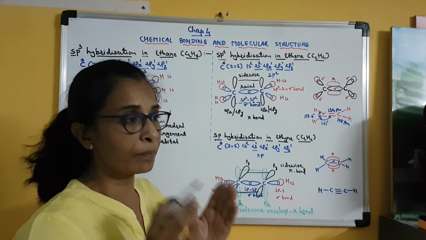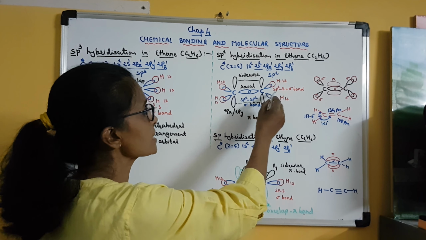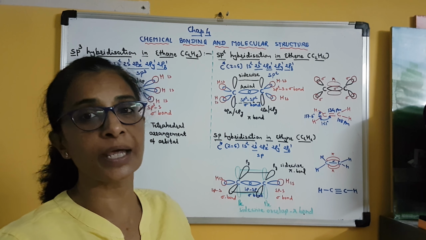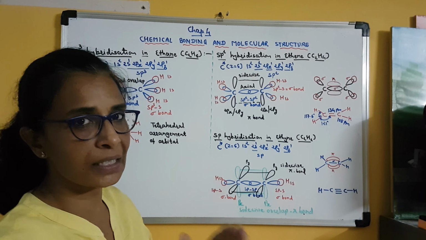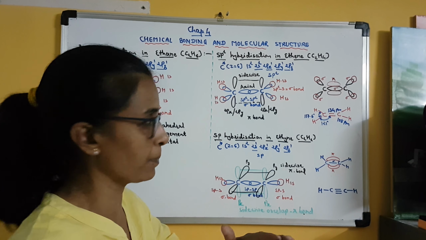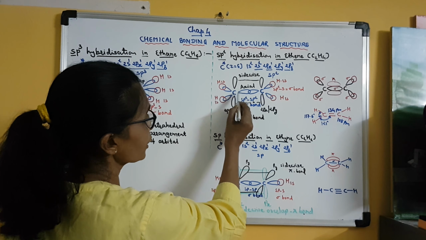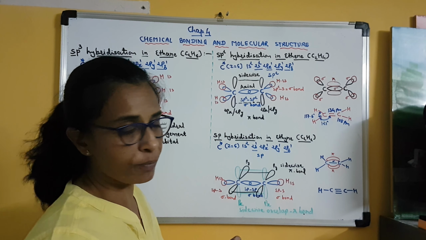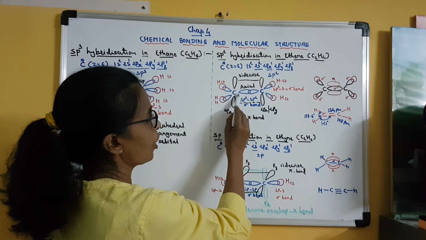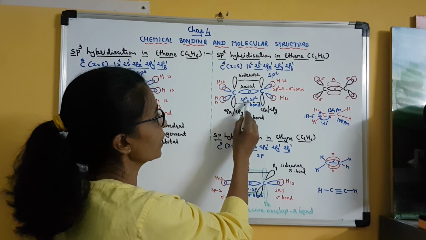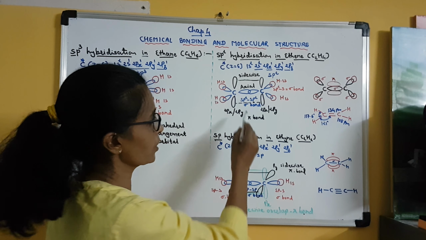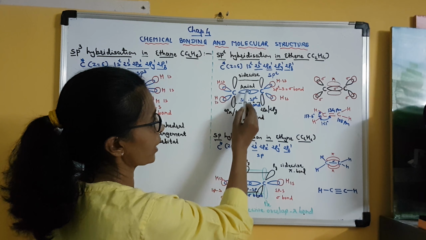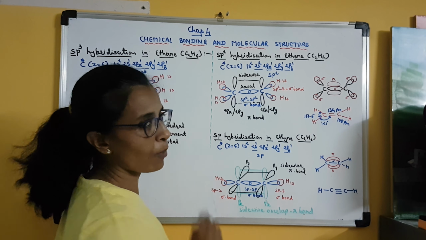So here the sp2 hybrid orbitals of both the carbon atoms are arranged like this. It means the bonds formed by these sp2 hybrid orbitals of both the carbon atoms will be planar, meaning they will lie in the same plane, the plane of the paper. Clear? You can see that one of the 3 sp2 hybrid orbitals of each carbon atom will undergo axial overlap. You can see here, this is axial overlap. So sp2 axial overlap, so that a sigma bond is formed.